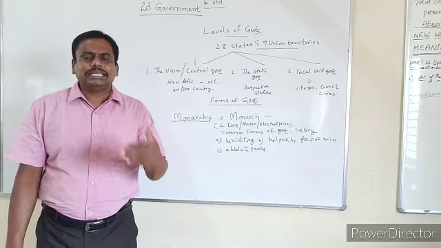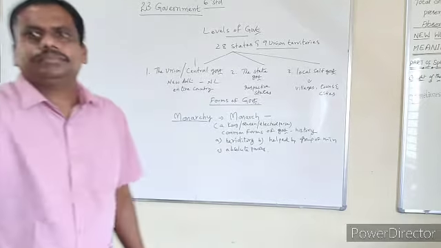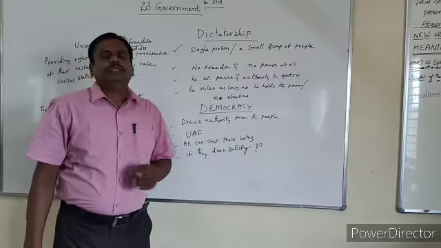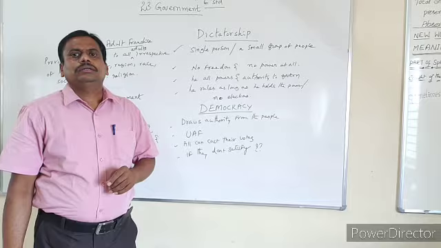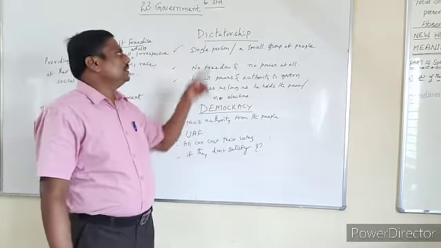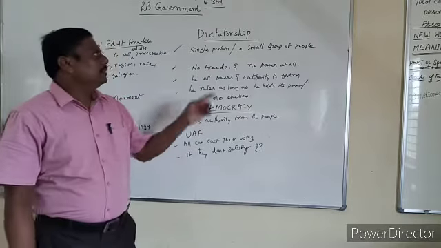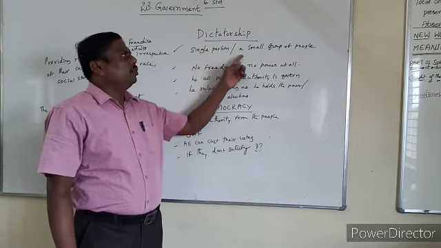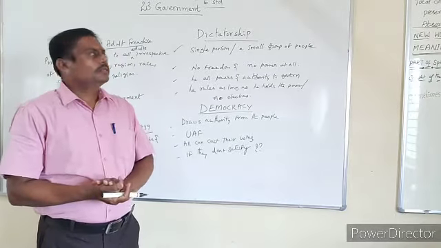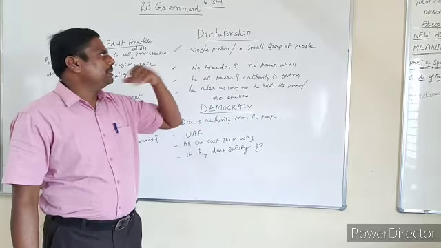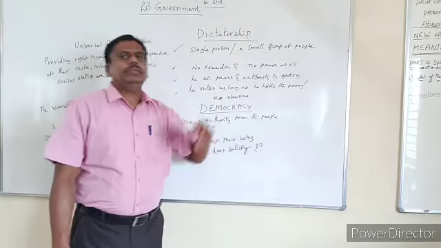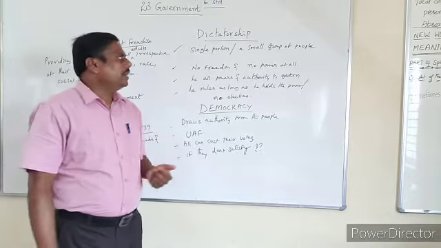Now let us see what is dictatorship and what is democracy. Yes, children. Previously you have seen the first form of government. What is that? Monarchy. The second form of government is dictatorship. In dictatorship, a single person or a small group of people administer the entire nation.